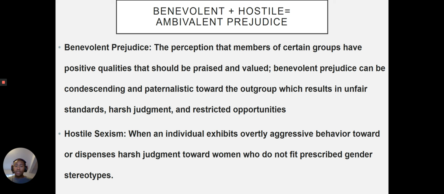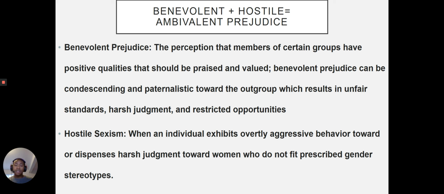So the definition of benevolent prejudice is a perception that members of certain groups have positive qualities that should be praised and valued. Benevolent prejudice can be condescending and paternalistic toward the outgroup, which results in unfair standards, harsh judgment, and restricted opportunities. Essentially, the majority or the in-group is deciding what positive qualities the other group has, and then they judge them by what they think they should be like. We'll do an example in a second.